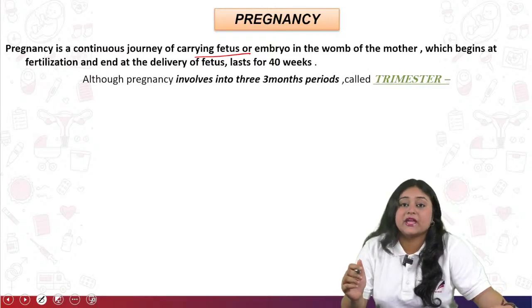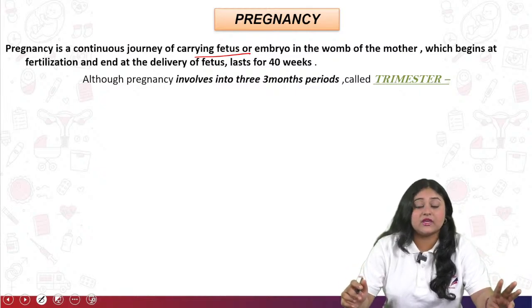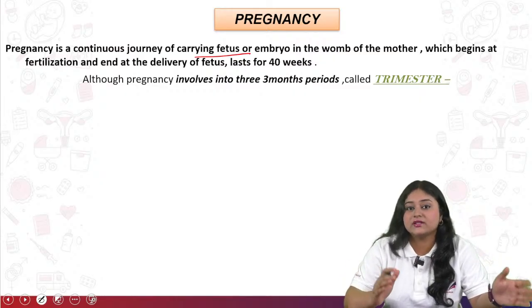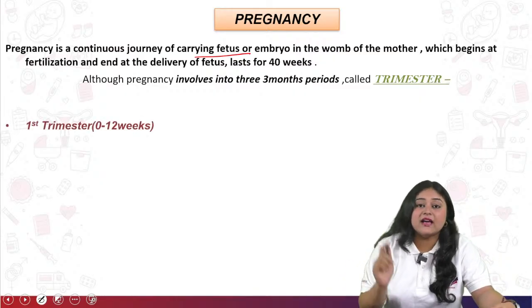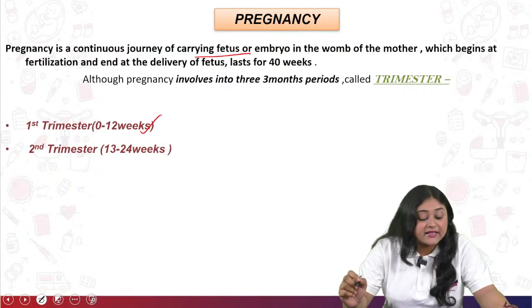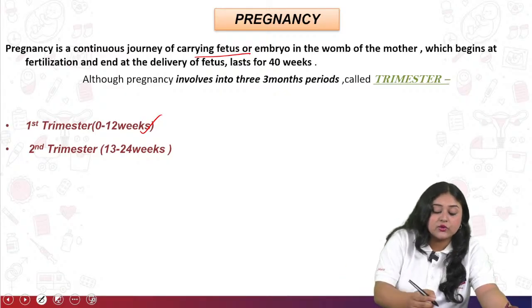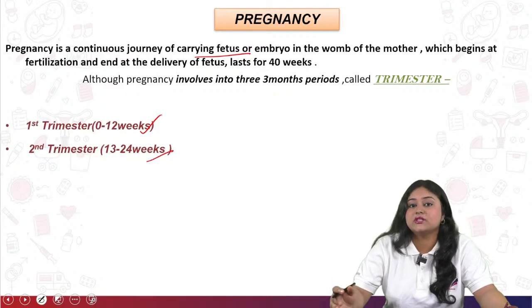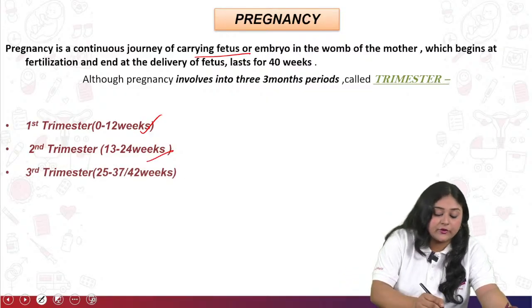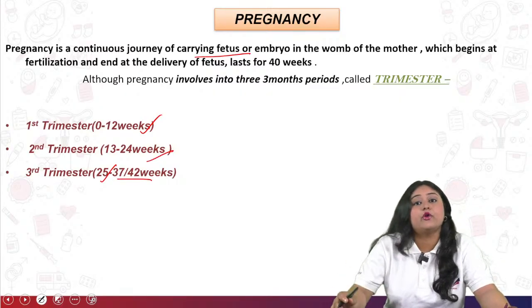Pregnancy involves three trimesters. Each trimester is considered about 3 months. The first trimester is the first 3 months, meaning 0 to 12 weeks. Next is the second trimester, which begins from 12 weeks and ends at 24 weeks. And last is the third trimester, which starts at the 25th week and ends around 37 to 42 weeks.